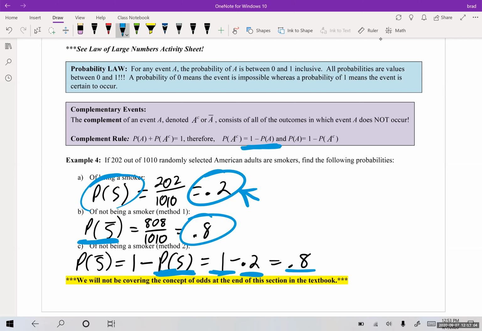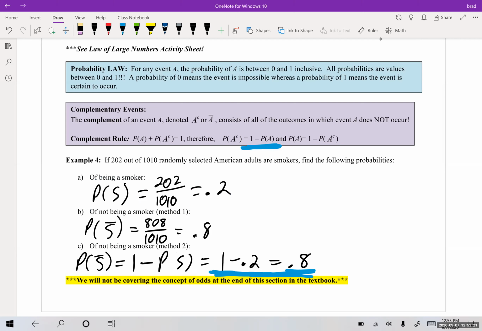But that's the same as what I did over here. So both ways work, but a lot of times this 1 minus works for problems that would be much more difficult, where it is kind of hard to find it this way, okay? Right now it was easy, so you don't mind. You're like, oh, it worked either way. But eventually in some problems, finding the complement directly is much harder, and what would be easier is just to do 1 minus the alternate, the complement, and you would be able to find the answer.